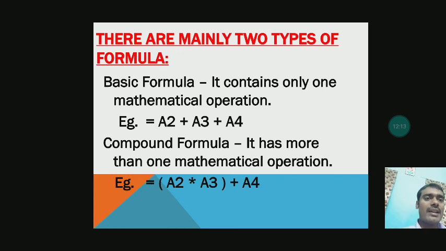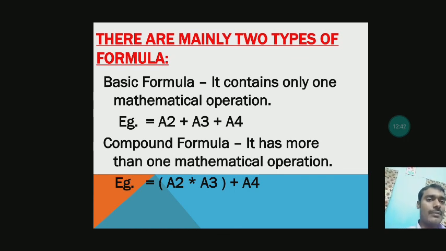Now, there are mainly two types of formula in Excel. First is the basic formula and second is the compound formula. What are basic formulas? Those which contain only one type of mathematical operation. So in this case you can see only the plus sign is used with this formula. So this is called a basic formula.